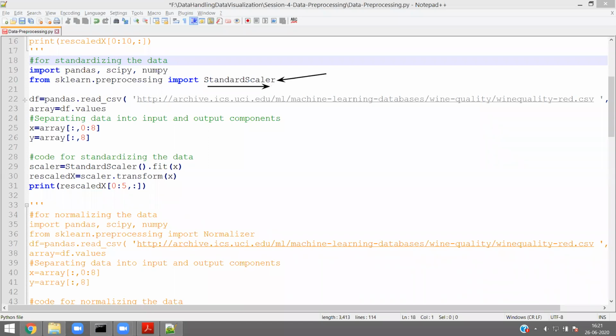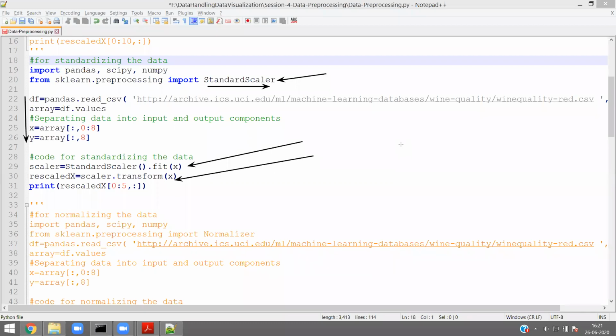The same lines 22 to 26 are exactly the same. Now what I am doing: my scaler is StandardScaler dot fit on x, and then transform. Fit the values for a standardization method like StandardScaler.